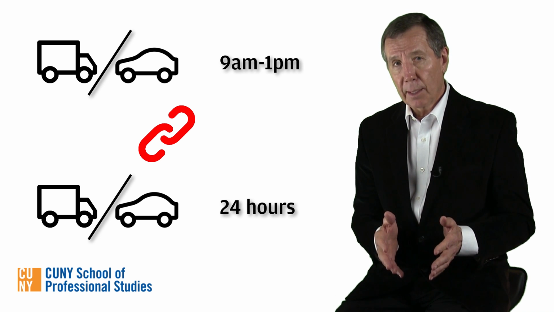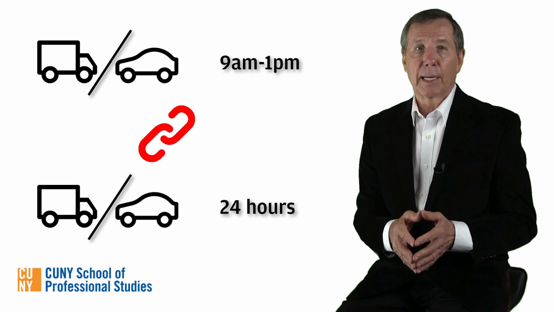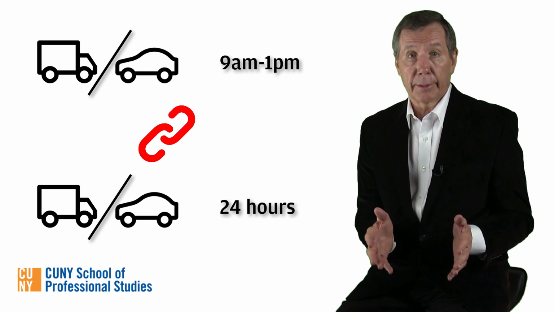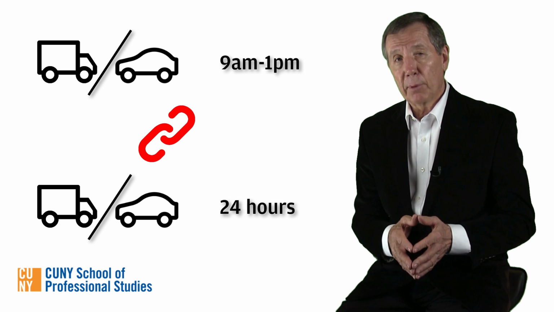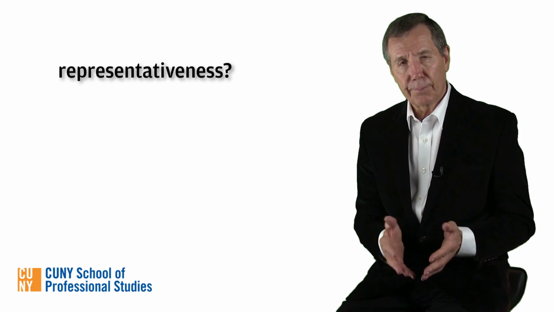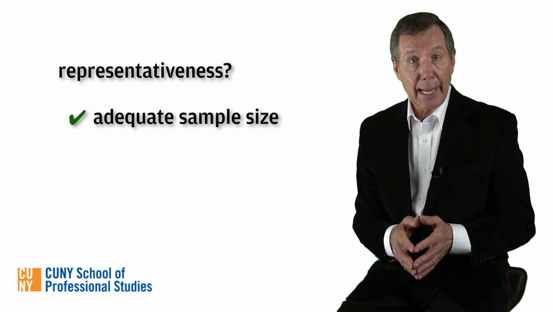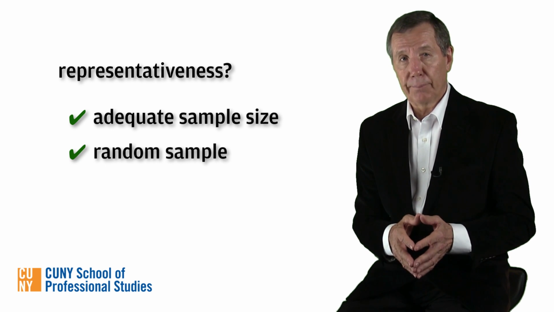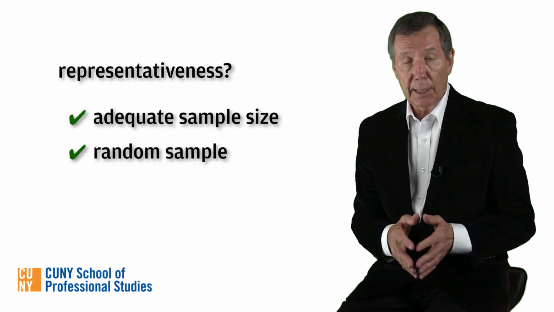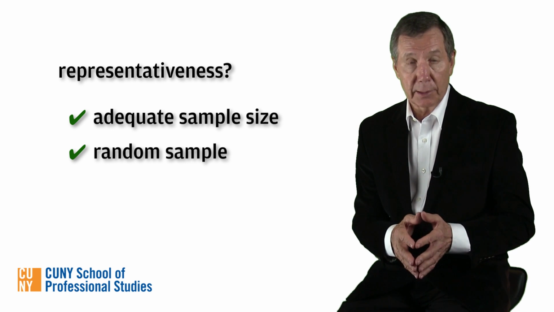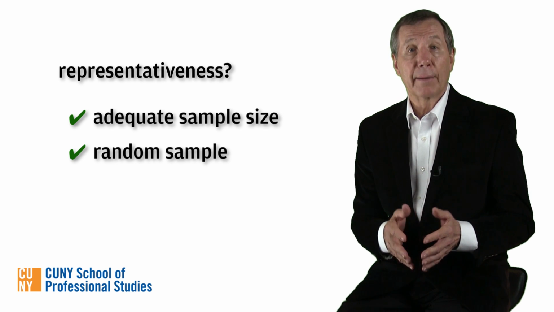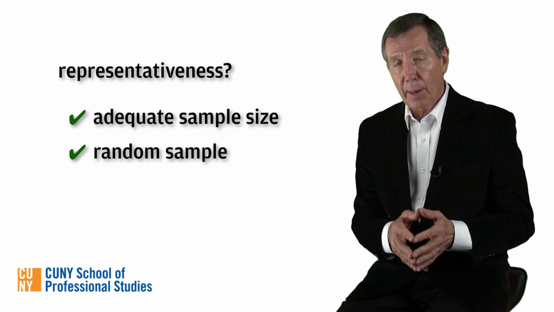If for some reason the number of cars that drove past me from 9 to 1 was much higher, say, than the average for the whole day, my sample would not be representative of the population. And how do we obtain representativeness? By enforcing the adequate sample size condition and the randomness requirement. If we get a large enough sample that's been selected without biases, that is, randomly selected, we'll have a sample that's representative of the population at large.